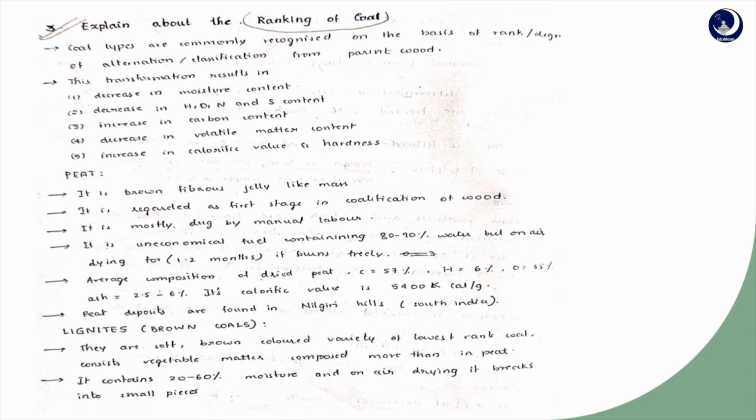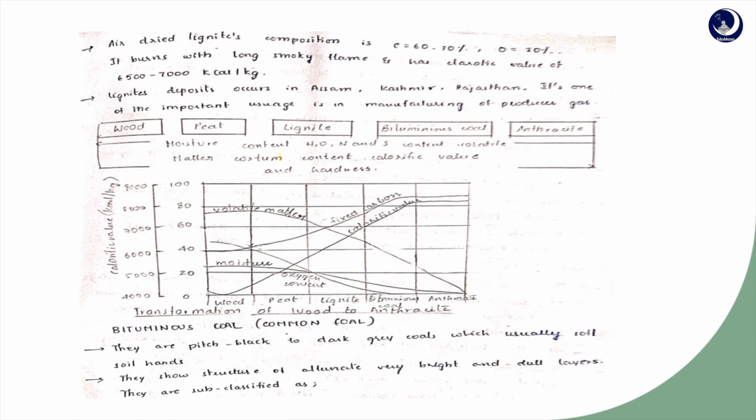And guys, these are my notes, and you have to write in this form for a 7 mark question. This is an important question, and it will be asked like: explain about the ranking of coal. We have to start with the transformation results, that is, the advantages. Then peat, then lignite. See here, it shows wood to peat, peat to lignite, lignite to bituminous coal, and bituminous coal to anthracite. It is the transformation of coal.